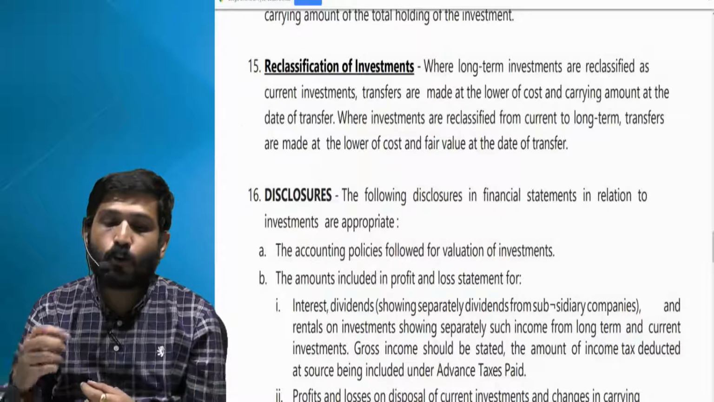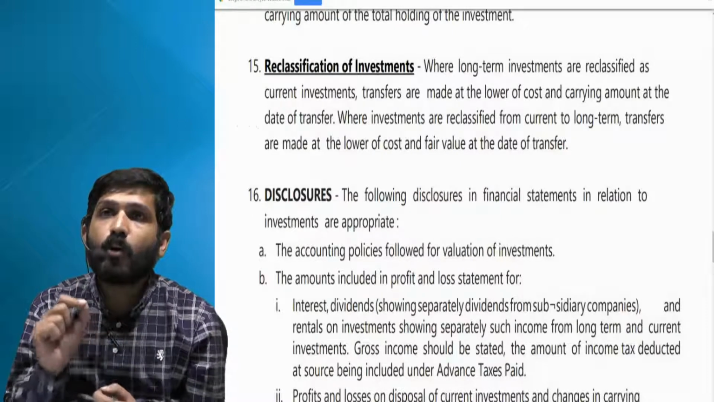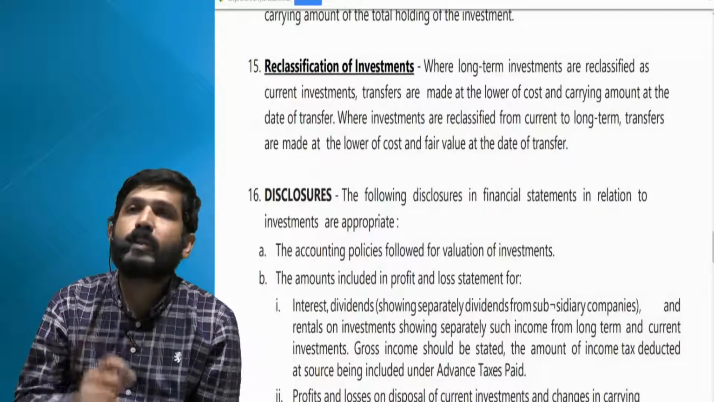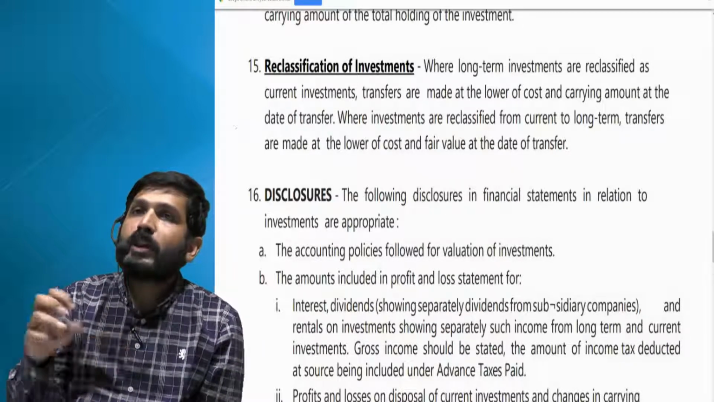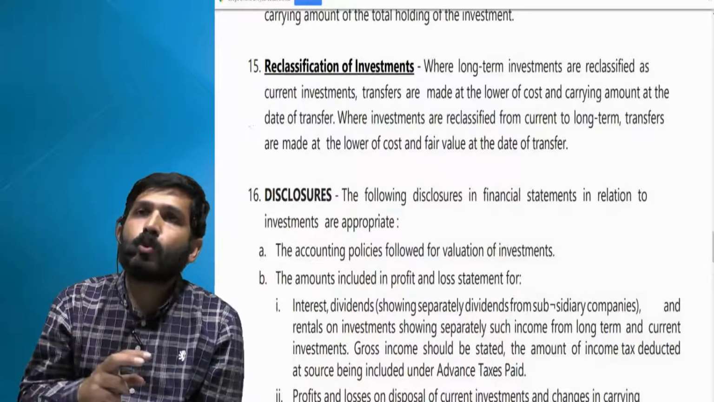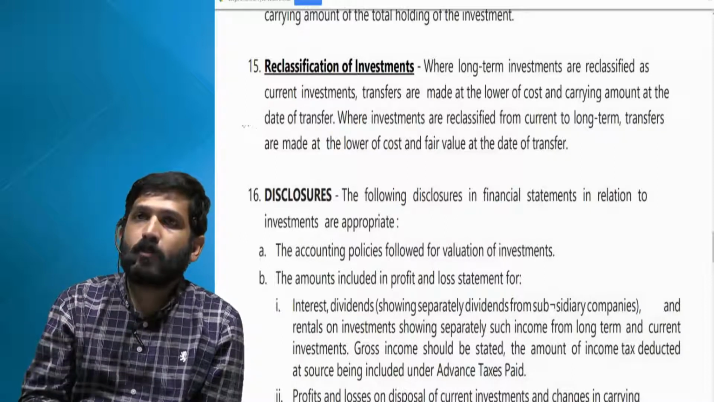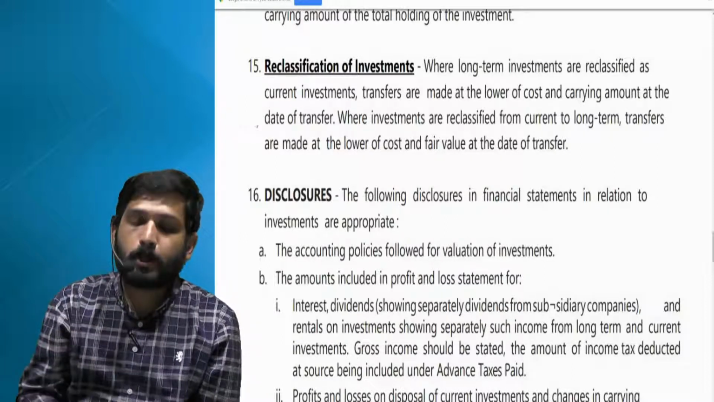Transfers are made at lower of cost and carrying amount. Don't take fair value, cost and carrying amount at the date of transfer. So when you are transferring it, whatever is the carrying amount and whatever is the actual cost, whichever of the two is less, at that you will record your current investment when you are transferring from long term to current.